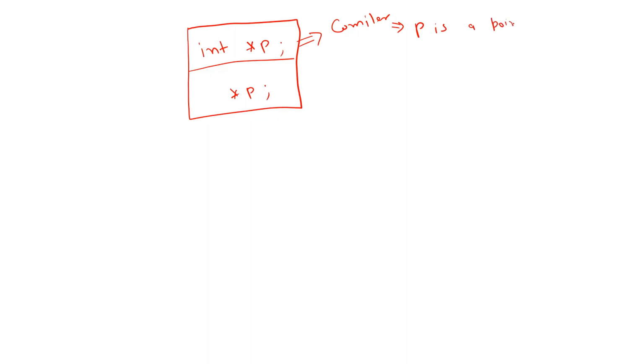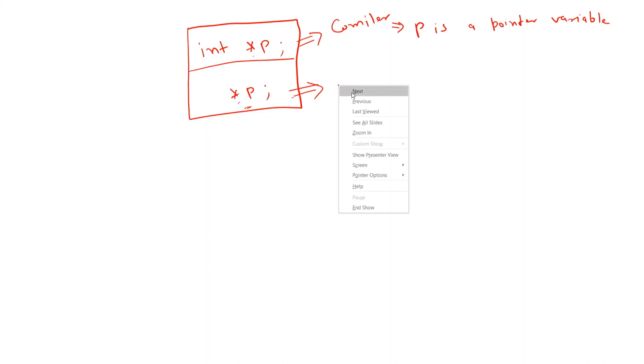P is a pointer variable. Okay, but what will the compiler understand for this? So this we are dereferencing. This star is used for what? Pointer declaration, and here we are using it for dereferencing. So this will give me the value at p.